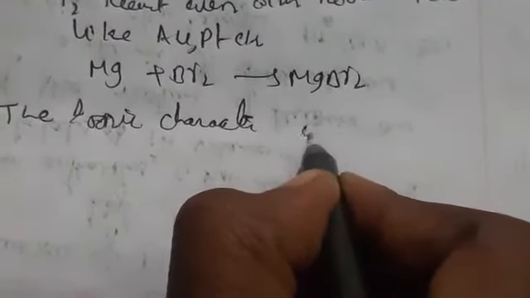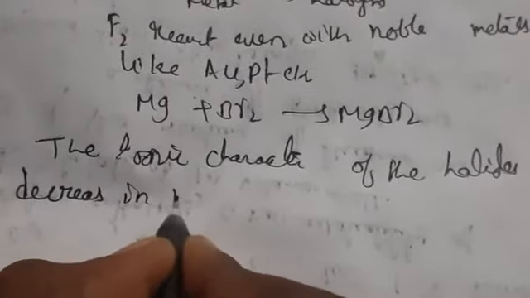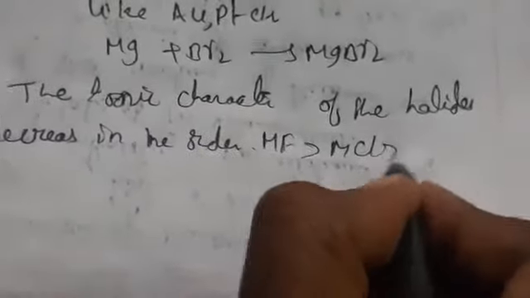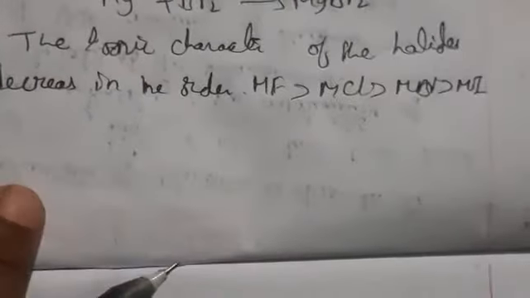Also, the ionic character of the halides decreases in the order MF, MCl, MBr and MI, where M is a monovalent metal.